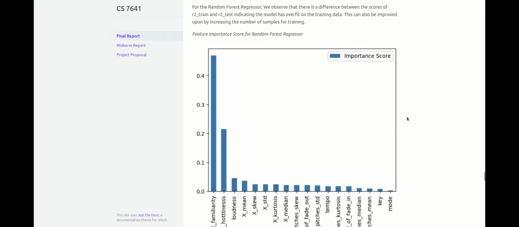This is the feature importance score for the random forest regressor that showed that artist familiarity and artist hotness had the highest importance scores among the selected features. This suggests that an artist's brand plays a big role in determining the popularity of a song.